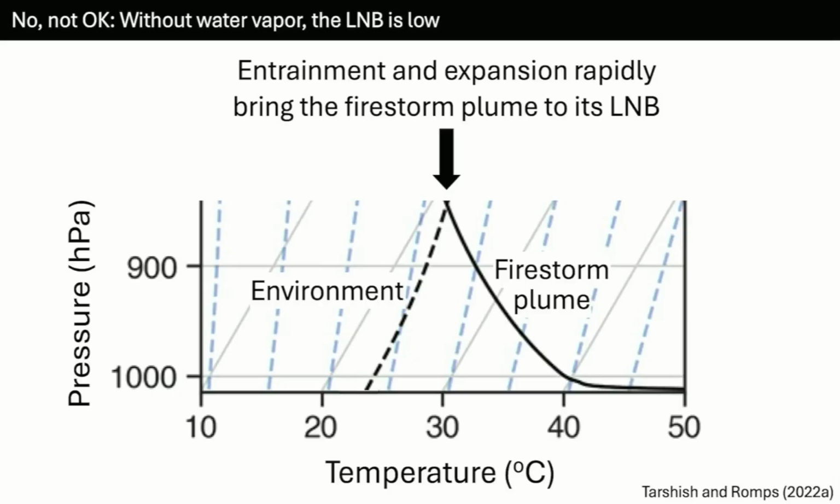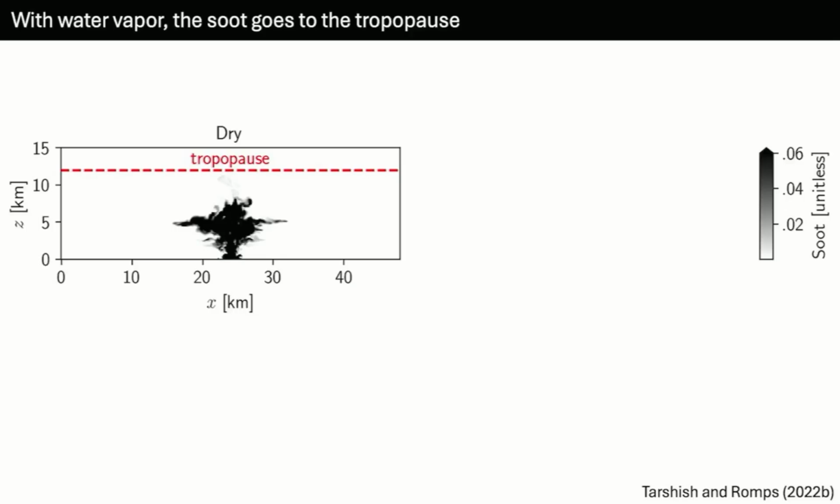This is a case where we're simulating an entire urban area on fire, or something equivalent, and we see that the firestorm plume reaches its level of neutral buoyancy at about 2 kilometers. Now it'll overshoot that height and go a little bit higher, but it'll end up putting its soot in the lower troposphere. On the other hand, if we had water vapor, what happens?